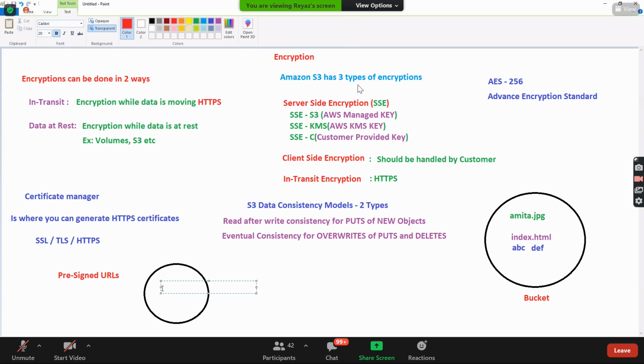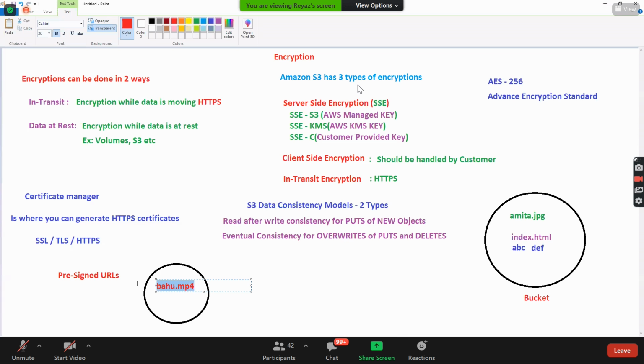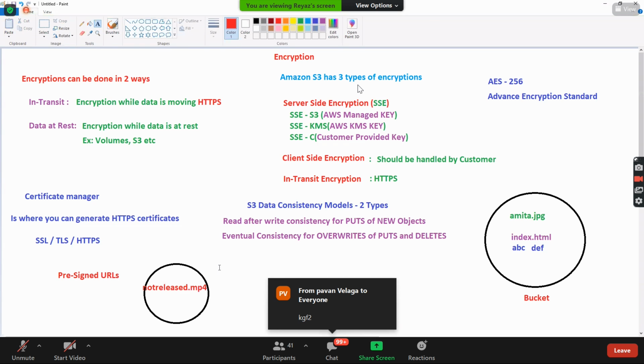Give me one movie. Movie name. Whatever. Okay, whatever. Let's say this got released, like now which is not released. Let's say, for example, there is a nice movie, not released movie. Some, what is that? Jathi Ratnalu. Okay. Interesting. Whatever.